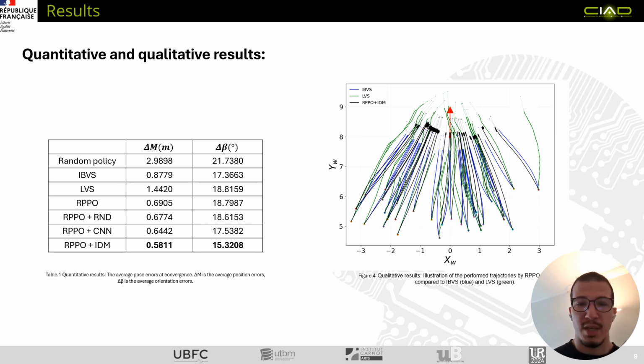Now for the obtained results, the table on the left shows the obtained errors. Clearly our method outperforms the classic image-based visual servoing and the existing learning-based visual servoing. And we can see also further the improvement that the intrinsic curiosity methods bring, and this can be also seen clearly on figure 4 on the right, where the trajectories performed by the robot under our method are clearly superior.